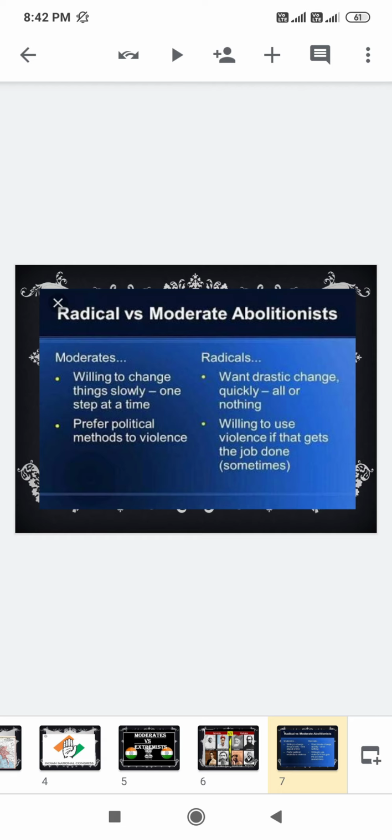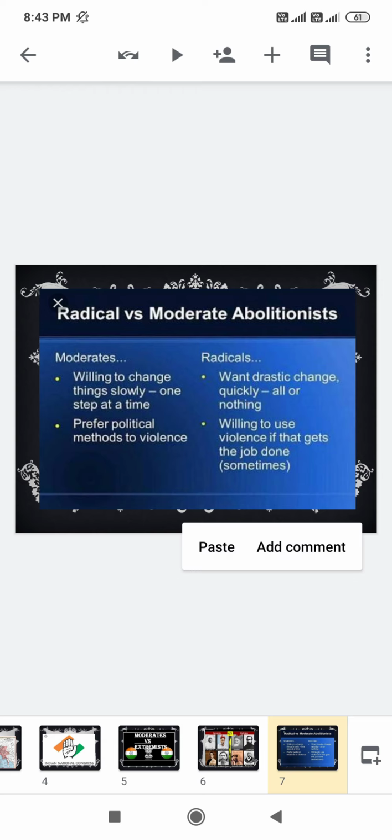On the other hand, the radicals or extremists wanted drastic change, changes to take place quickly, all or nothing. They were also willing to use violence if that gets the job done. In the bracket it says sometimes, which means not every time. They wanted to use force to fight the Britishers if their demand could be fulfilled by using force.